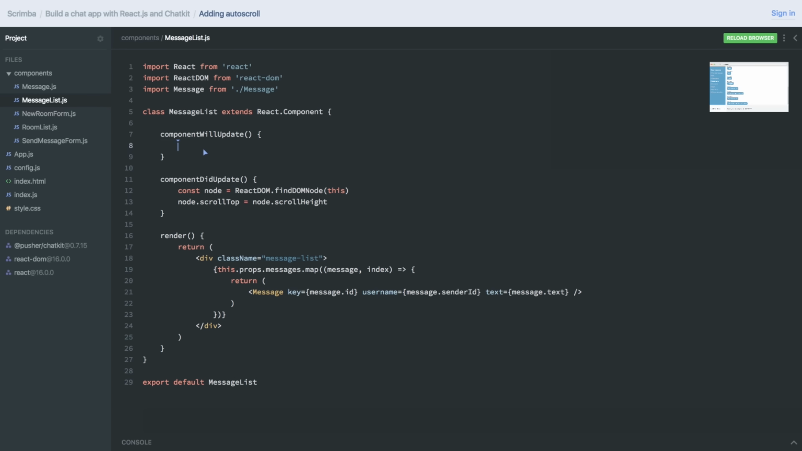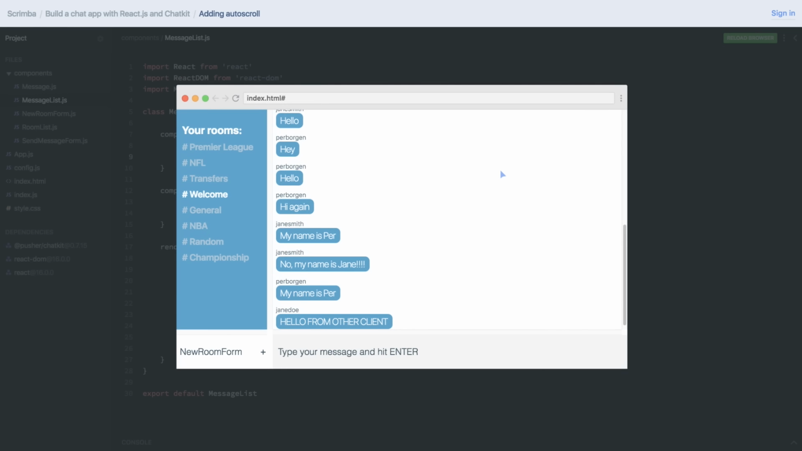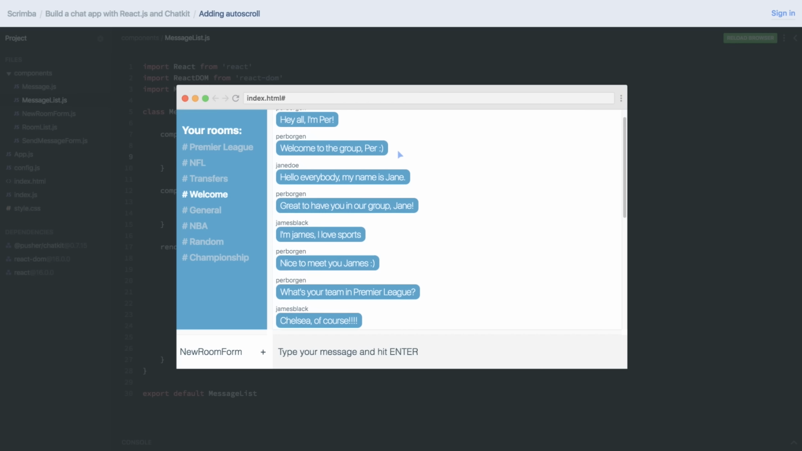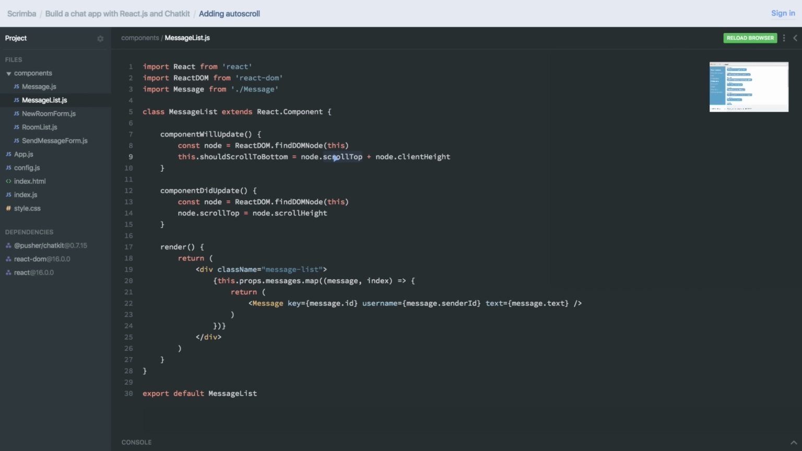So first, we need to grab hold of the node here as well. And we'll do this.shouldScrollToBottom. And if our node.scrollTop, that's how far we have scrolled down. And our node.clientHeight, that's the height of our window here. So now if we scroll down 20 pixels or something, now our scrollTop is 20.